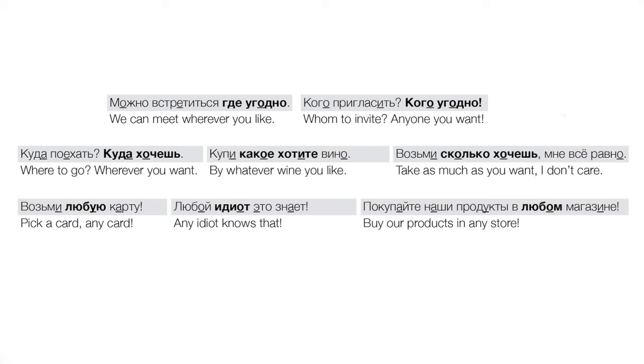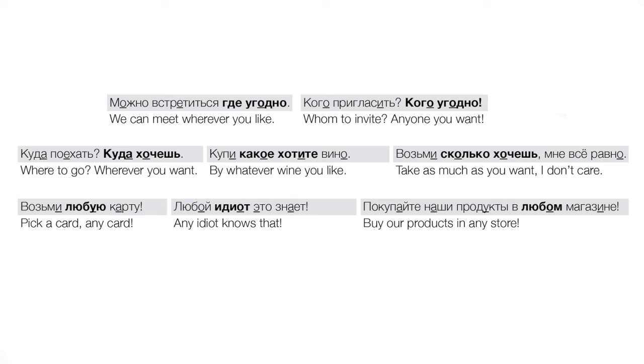We can meet anywhere you want, anywhere you like, wherever you like. There are different ways to translate this. A second example, кого пригласить? Whom to invite, literally. Who should we invite? Кого угодно, right? Anyone you want, right? Whomever you want, anyone you like, doesn't matter.